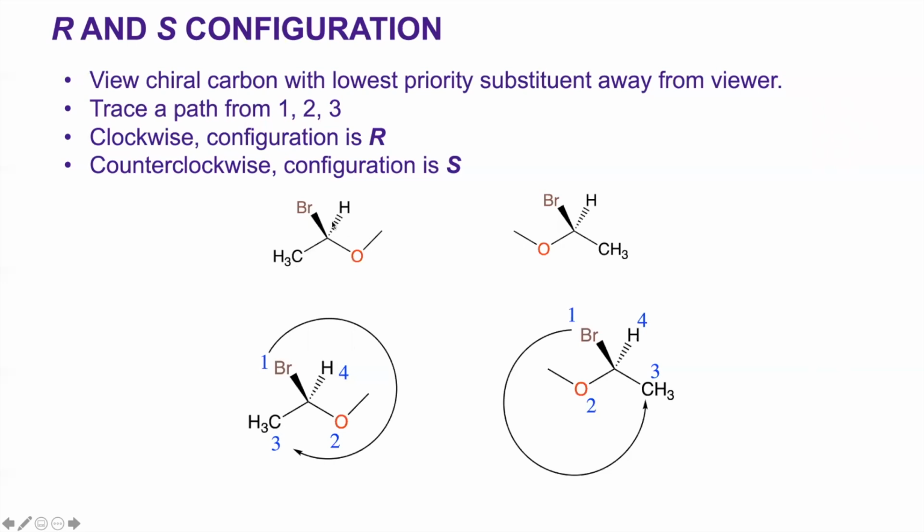And remember this dashed bond means that hydrogen is away from the viewer. So in this way, if you consider now 1, 2, 3, it is going in a clockwise direction. And the other isomer here, the bromine is here, oxygen is here, carbon here, hydrogen. So 1, 2, 3, 4 is going in an anticlockwise direction. So we can say this is R and this is S.